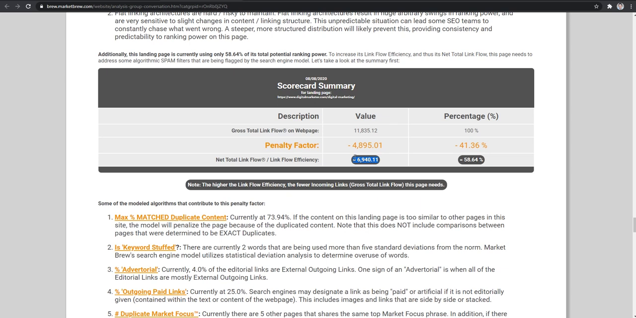The landing page for digitalmarketer.com actually has a large amount of link flow going to that page. However, due to the modeled algorithms on this search engine model, you can see that a large percentage of that is being taken away. It's the net total link flow that is actually included in the final scoring or ranking of an individual search engine result page.